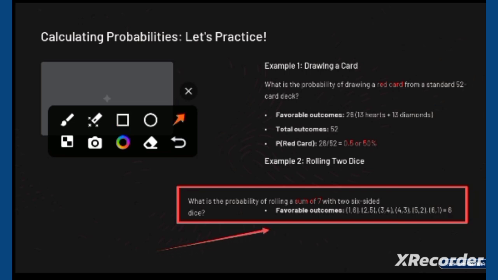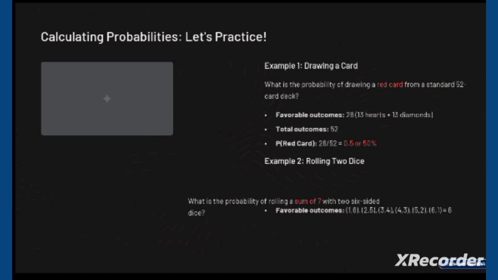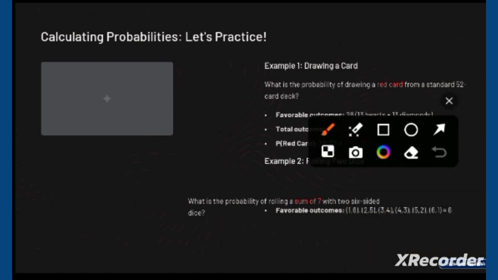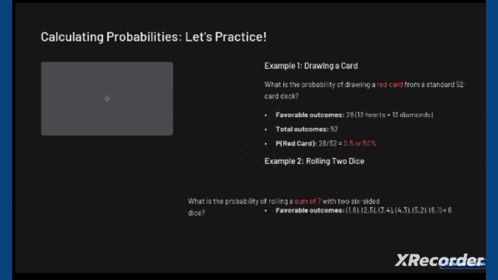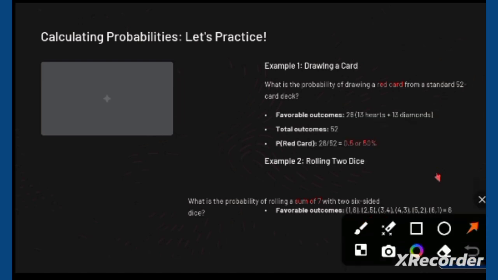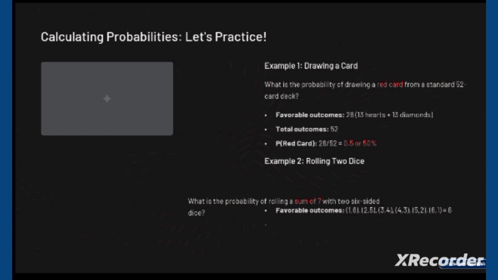This one is important. Just look, I have read it. It's colored right. A sum of seven. If you sum them, you get seven. Favorable outcomes. What are the favorable outcomes? The favorable outcomes are 1 6, 2 5, 3 4, 4 3, 5 2, 6 1. There are six favorable outcomes. 1 plus 6 is 7, 2 plus 5 is 7, 3 plus 4 is 7, 4 plus 3 is 7, 5 plus 2 is 7, 6 plus 1 is 7. You add these and the answer is 7. So how many favorable outcomes are there? There are 7 favorable outcomes. 6 favorable outcomes, sorry.